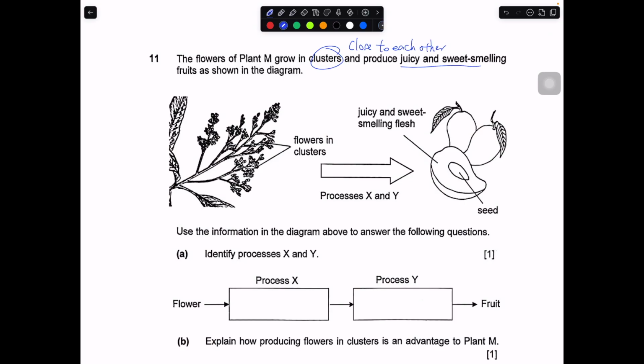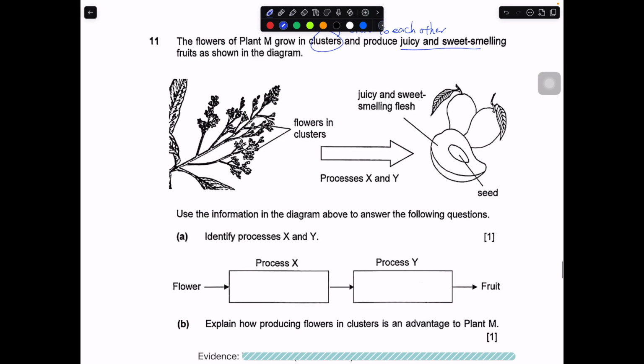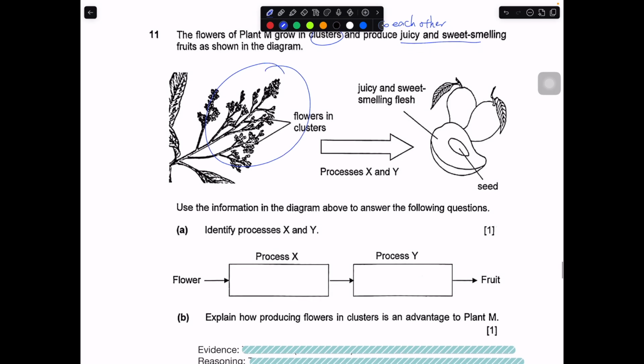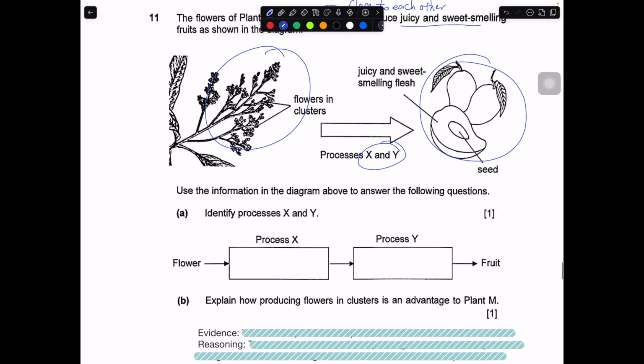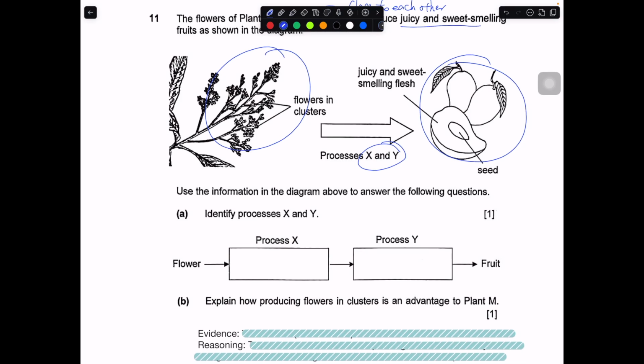Okay, juicy and sweet smelling. Okay, so I see flower, I see fruits, then they ask you what is processes X and Y. Use the information in the diagram above to answer the following question. Okay, so in plant reproduction, there's only 4 main processes: pollination, fertilization, seed dispersal, germination.